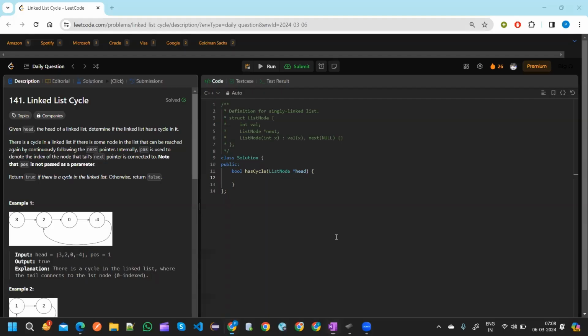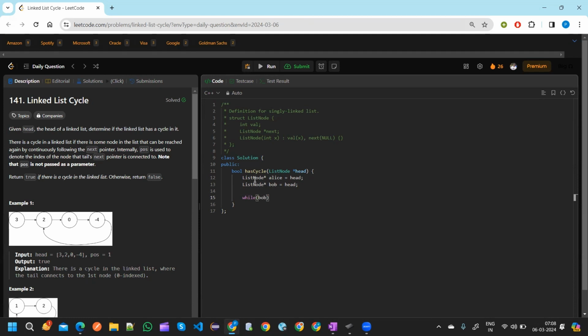Now let's try to code. Suppose we have Alice who is pointing to head, and we have Bob who is also at the head position. Now, Bob is running at a faster rate.